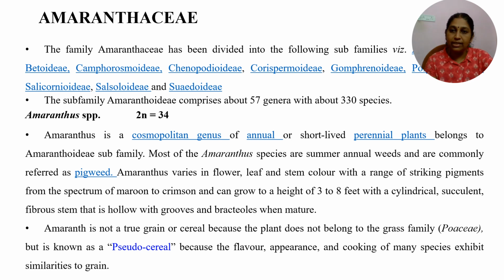Apart from proteins, the grain amaranth is also rich in essential amino acids. A few species of Amaranthus are grown for their grain, which is consumed by people from different regions. They use it as staple food.